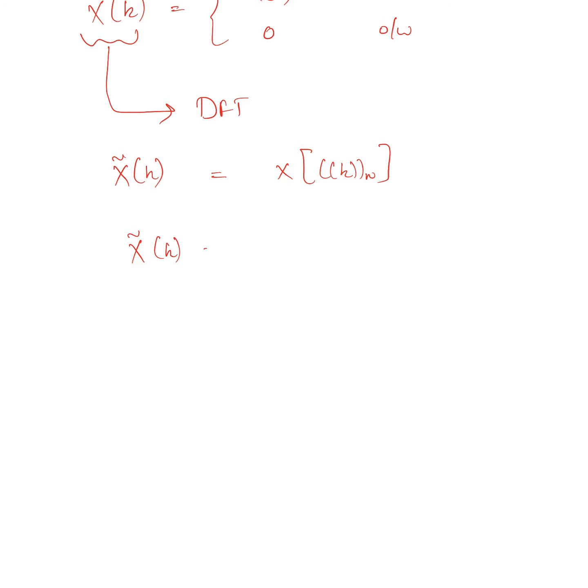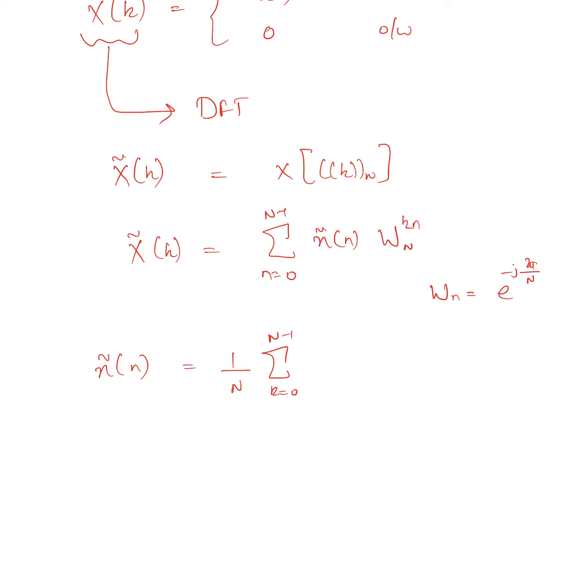So X tilde of k we computed by this summation, 0 to N minus 1, on the periodic sequence, using the notation W_N^{kn}, where W_N we denoted as e raised to the power minus j 2 pi by N. And our x tilde of n we wrote as 1 by N times summation from k equal to 0 to N minus 1.